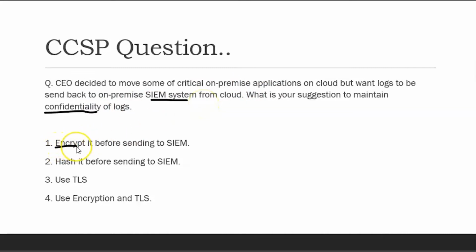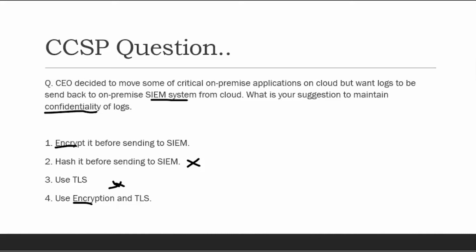So definitely the option should be encryption. As I mentioned in my lecture 1, you will be able to identify two options that will be best to use, and two options you can remove just by the concepts. So if there is no encryption in the answer, you can remove those options. Definitely those will not be our answer. The answer must have encryption, because I want to maintain the confidentiality of the logs as they are going over the internet. What would be the right answer to this question? I will go back to that later. But today my focus is to understand the concept, explain the concept first. So I will explain the questions later.